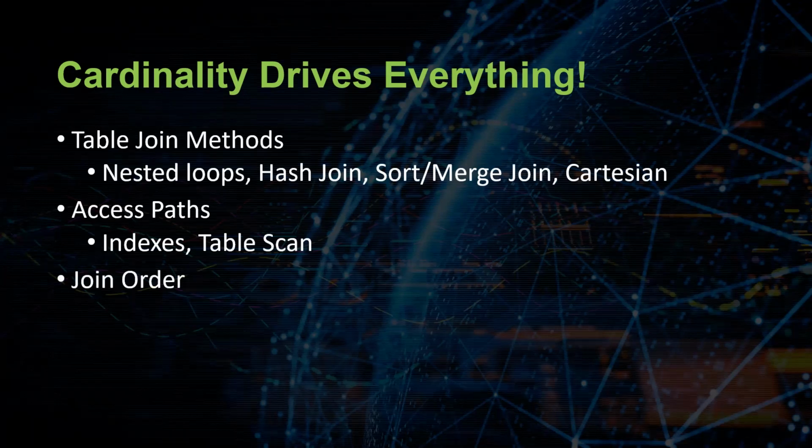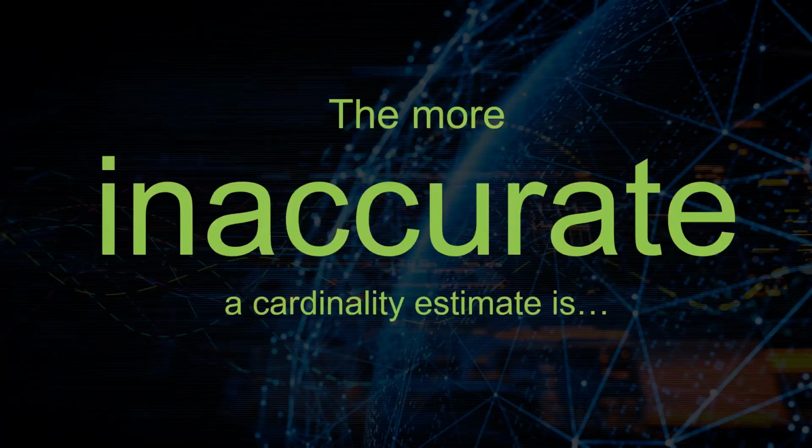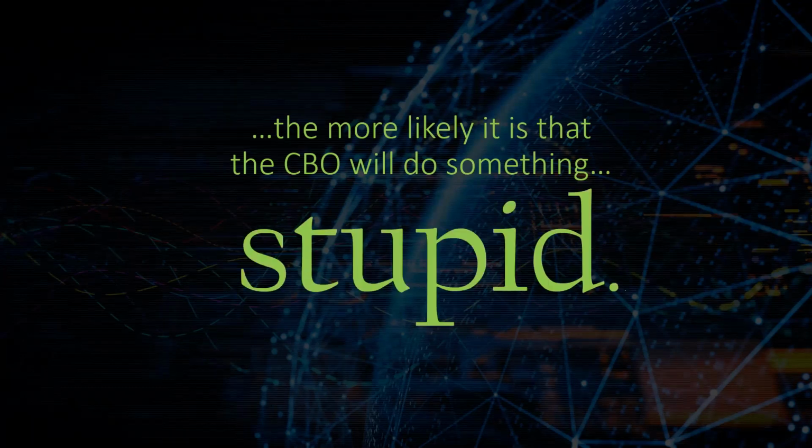And if you have ever messed with any SQL tuning before, you know that join order is paramount to having excellent performance with your query. And the way that the cost-based optimizer in Oracle works is it works with cardinality estimates whenever it's creating a plan. And basically, the more inaccurate a cardinality estimate is, the more likely that the cost-based optimizer is going to do something slow, something inefficient, something basically stupid. So we want to have as accurate cardinalities as possible.